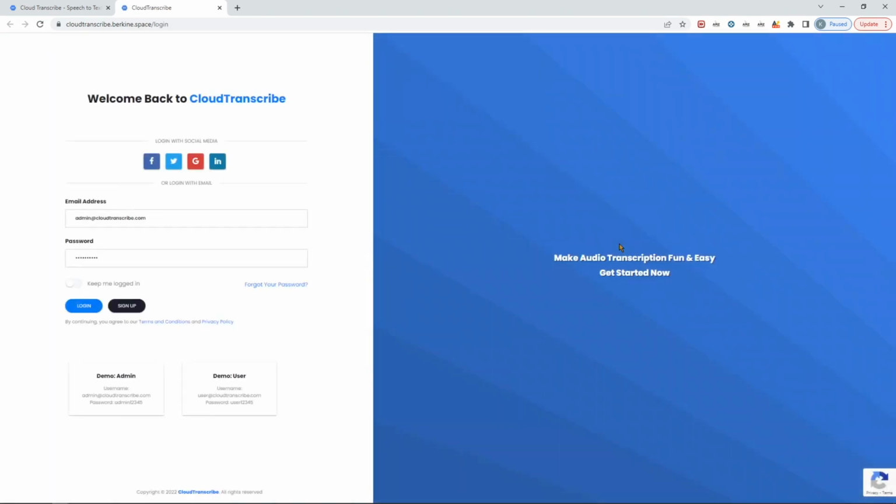So let's log in to actually transcribe something. The demo admin credentials and user credentials are already built into the login page. So you can use either admin or just a regular subscriber just to see what's in there. And then use those credentials to log in and check out the demo.